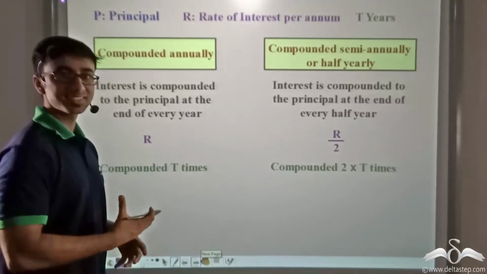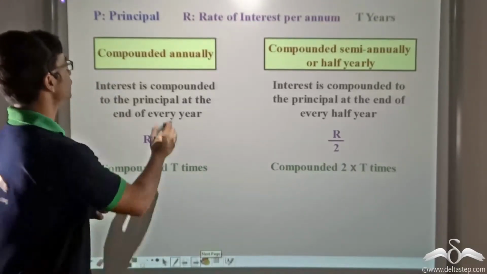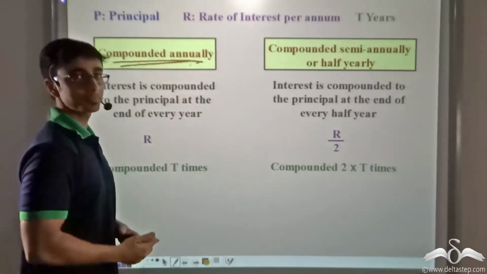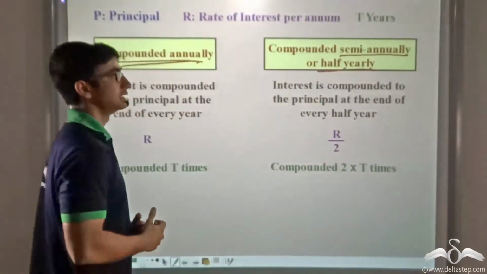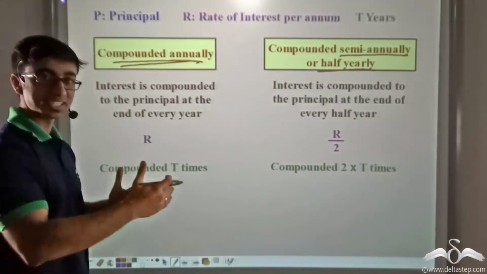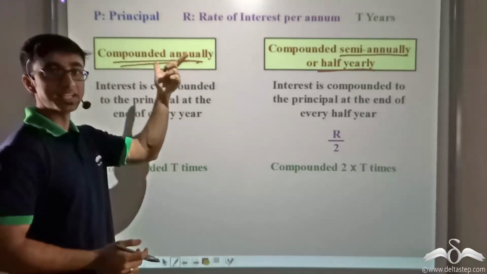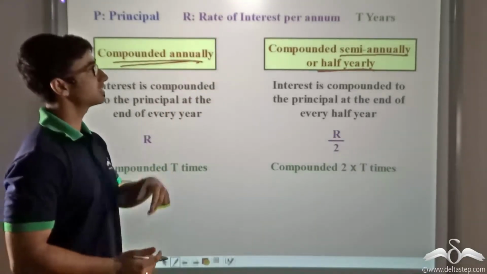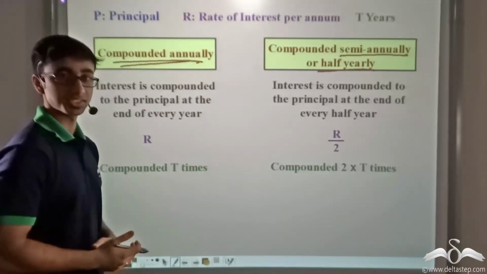So we can generalize this scenario for any sum of money. Over here we have annual compounding as well as semi-annual or half-yearly compounding, that is compounding at the end of 6 months. So let's say that the principal is P, the rate of interest per annum is R, and it is being invested or lent out for T years.